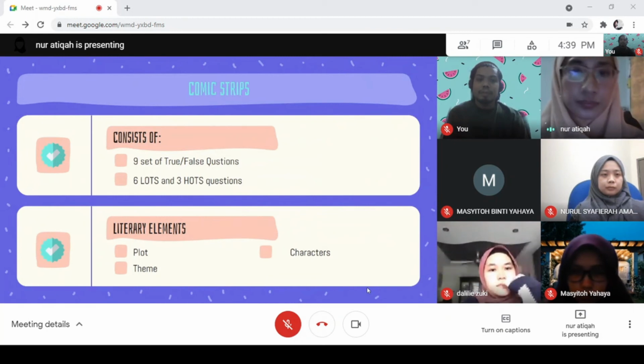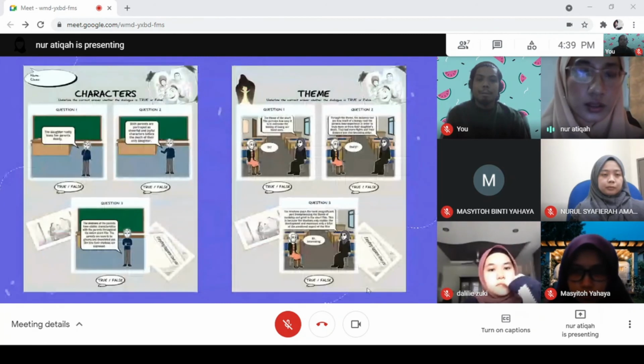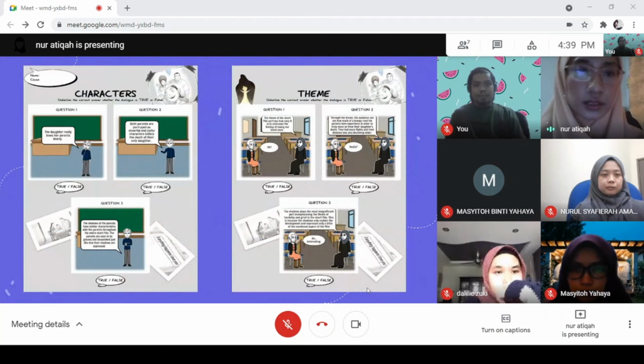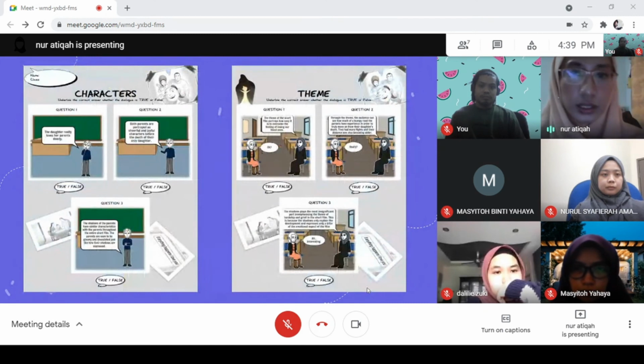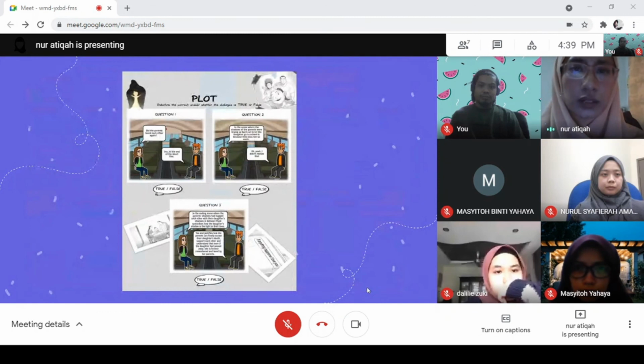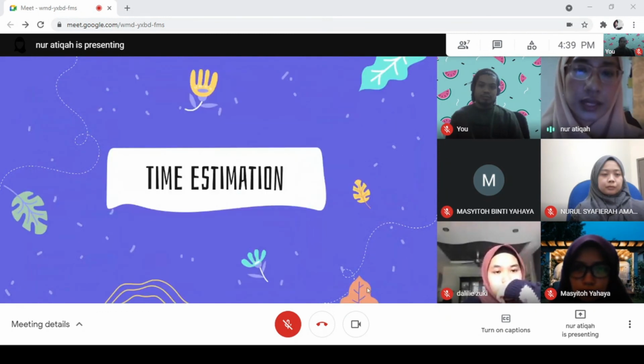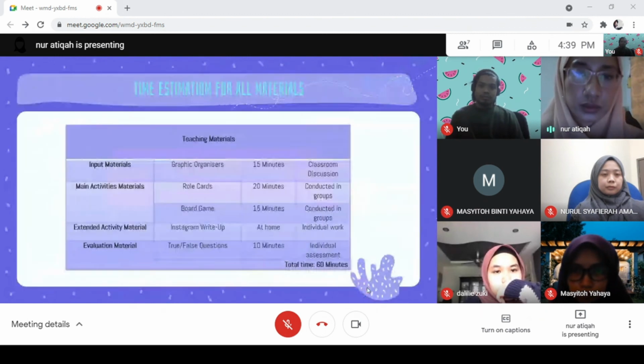For example, this is an example of the comic strip that we have created. For characters, theme, and also plot, there are 3 questions altogether. And in each of these, they will have 1 higher order thinking skills question.